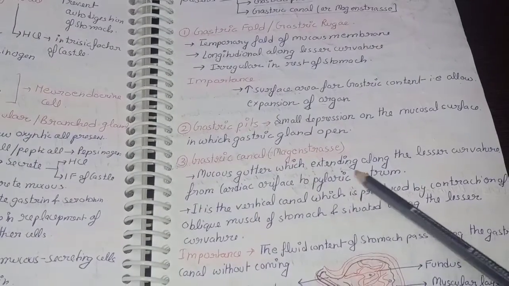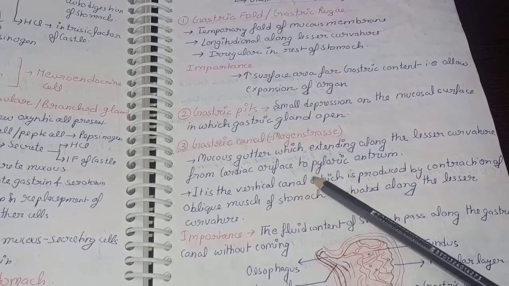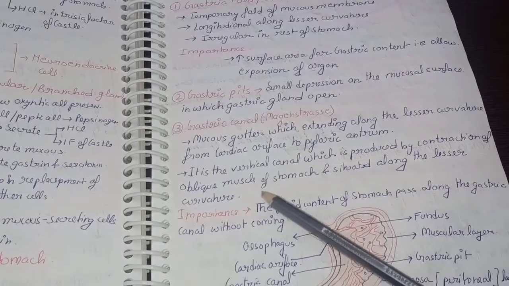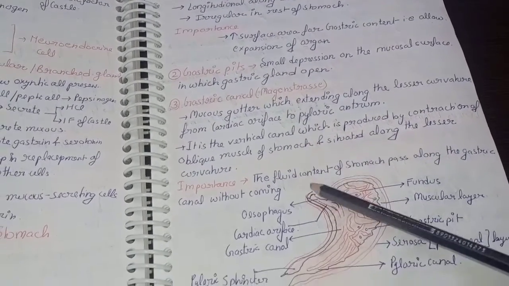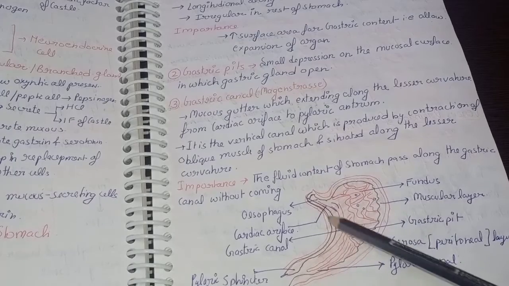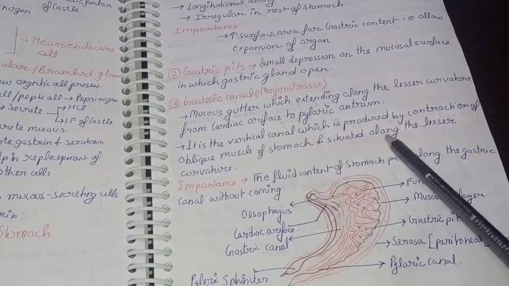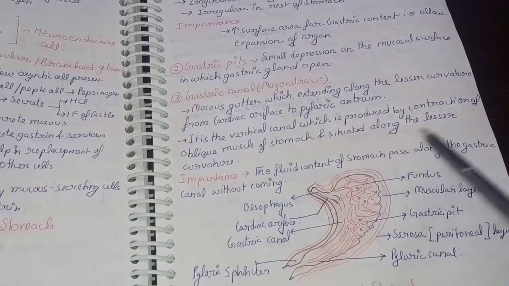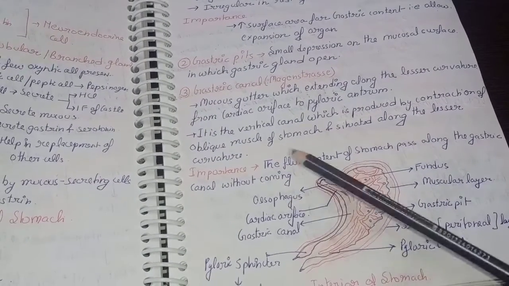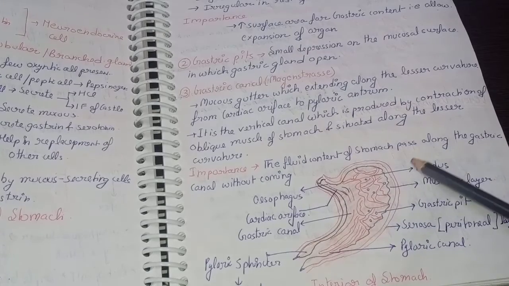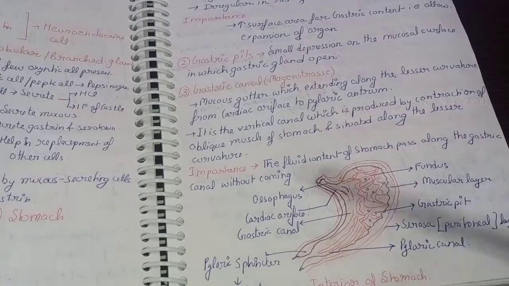It is a mucous gutter which extends along the lesser curvature from the cardiac orifice to the pyloric antrum. It is a vertical canal, so you can see it from here. It goes from the cardiac orifice to the pyloric antrum. Okay, and it is formed by the contraction of the oblique muscle of the stomach and situated along the lesser curvature. Its importance is that the fluid content of the stomach passes along the gastric canal without coming in contact with the mucosa.